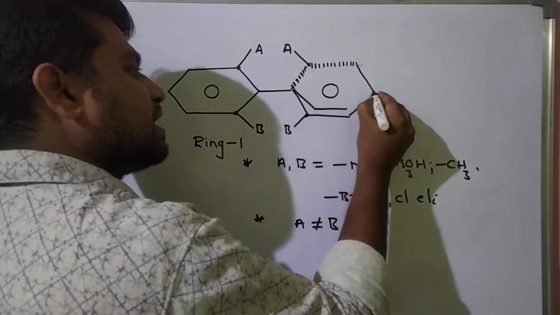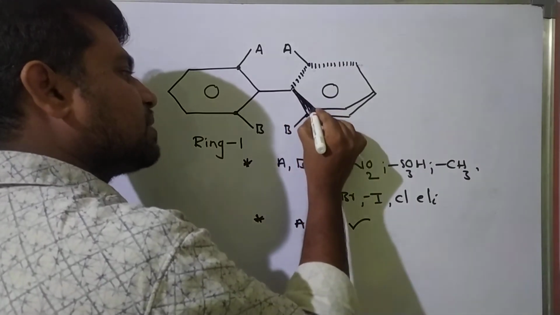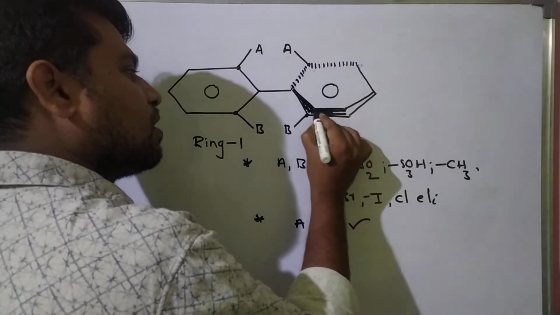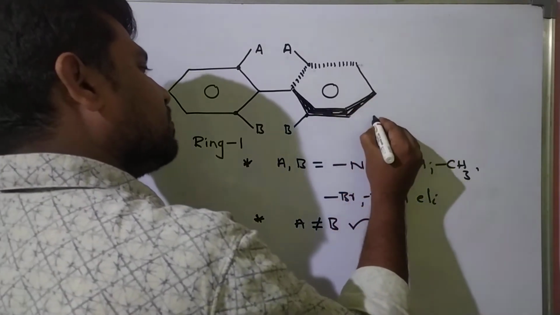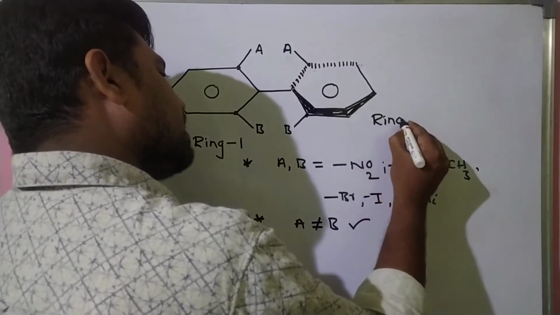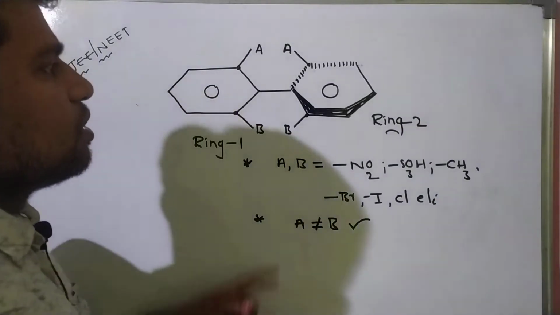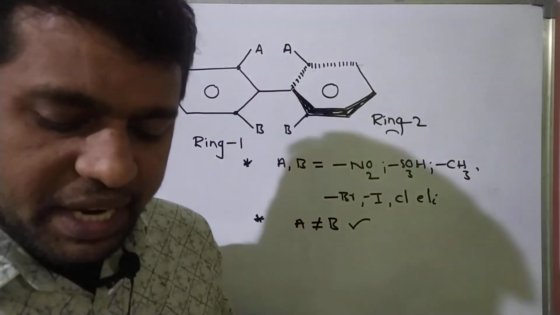So this is the ring, this is the wedge dash representation. So this is ring B, and this is the second ring.